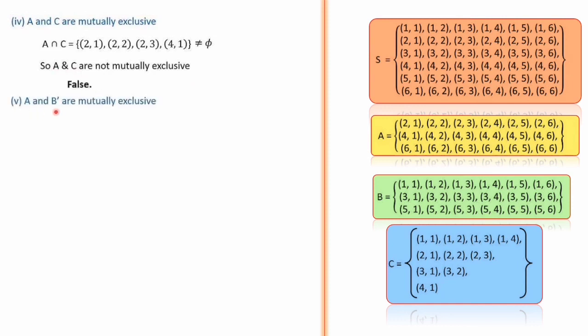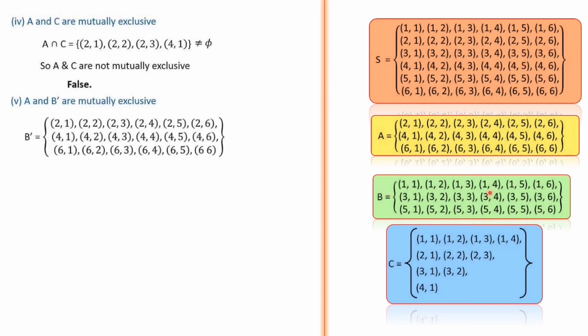Fifth one, A and B dash are mutually exclusive. A and B dash are mutually exclusive means there is nothing common. First of all, we have to check B dash. In the previous slide, we have written B dash, in the sense opposite of this one, means first element is odd. B dash in the sense first element should be even. So 2 1 to 2 6, 4 1 to 4 6, 6 1 to 6 6.